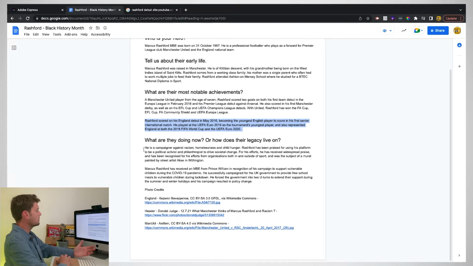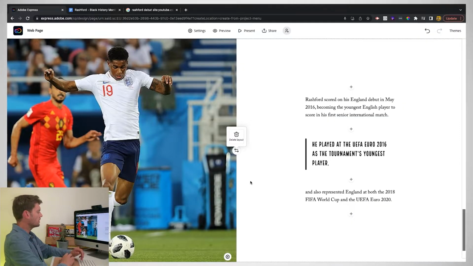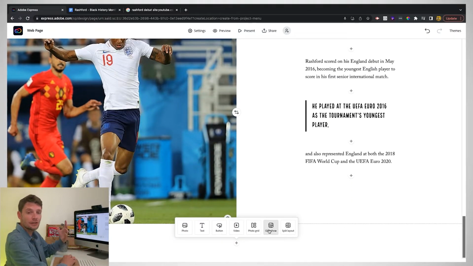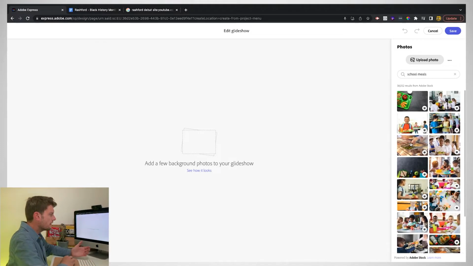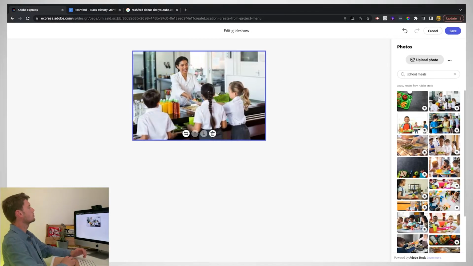Now that we're down to the last section here, what I'm going to do is scroll down, and this time I'm going to choose Glide Show. Okay, so you can add a few photos to your Glide Show. Now, two of the things that Marcus Rashford has done, which I just think are incredible. First of all, he campaigned for free school meals. So I'm going to type in school meals here, see what we get. This looks like a typical school canteen, so I think that's great. I'll use that as my first one.